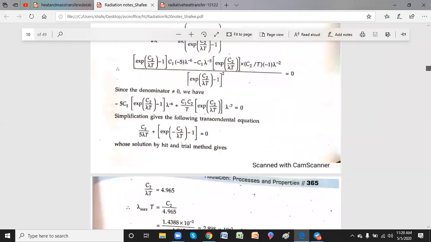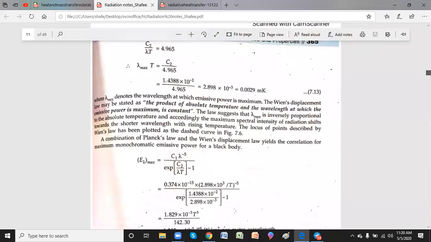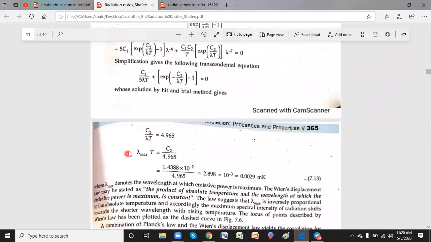Now, what is the basic formula? I'll show you everything in the data book. Now you see there is a relation here. On the left-hand side you have lambda max into T, and that equals 0.0029 mK.